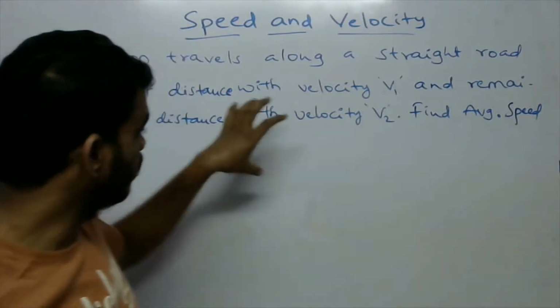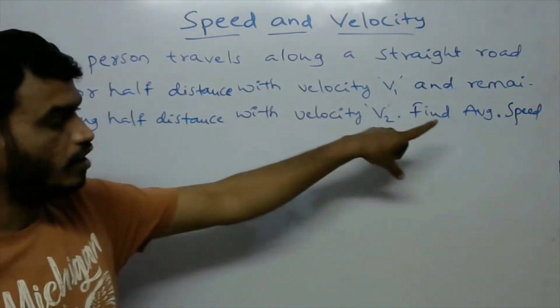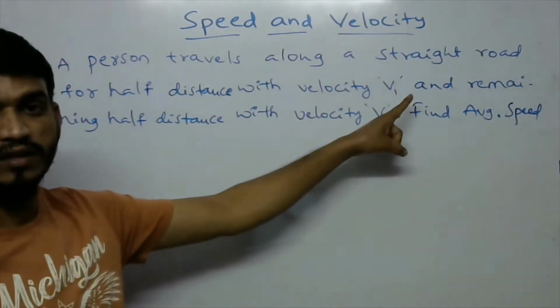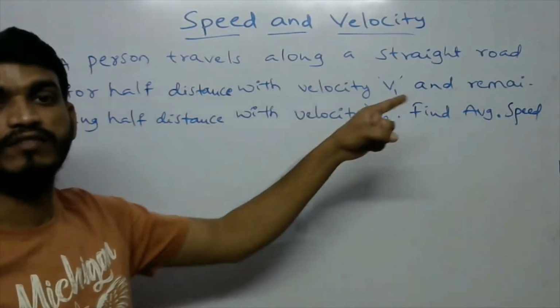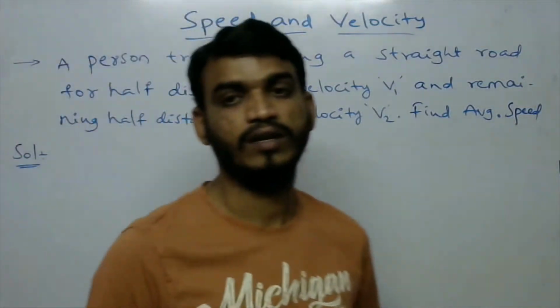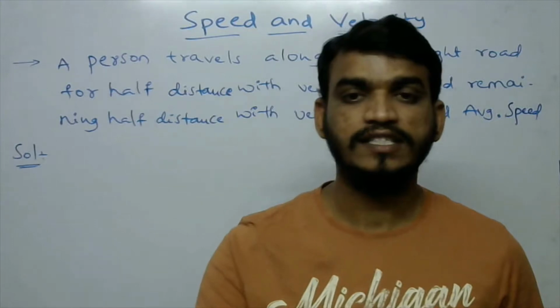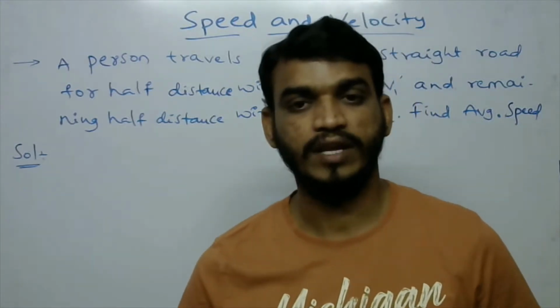In this problem we have to find the average speed, with half of the distance at velocity v1 and the remaining half at velocity v2. So what is the average speed? The total distance by the total time taken.